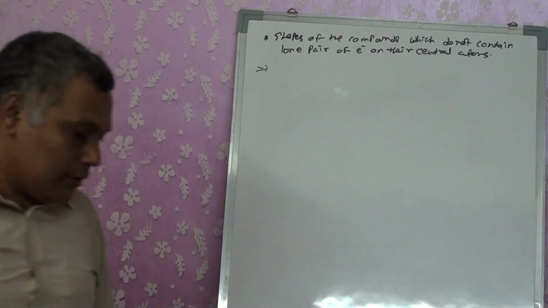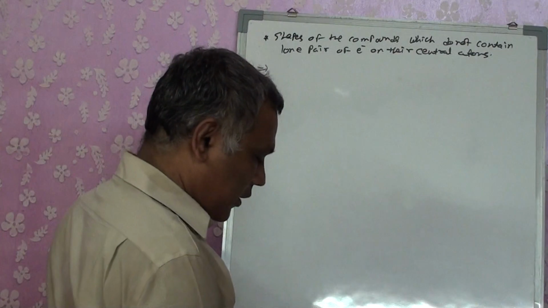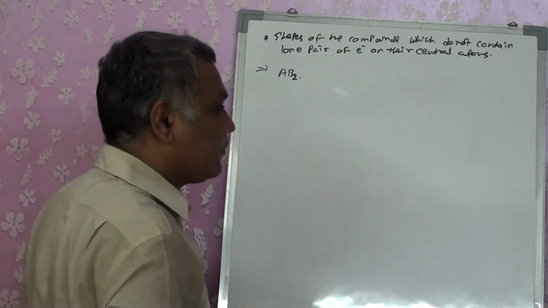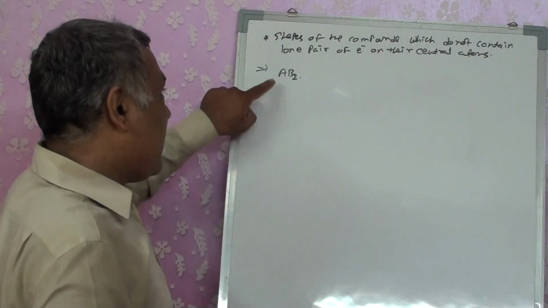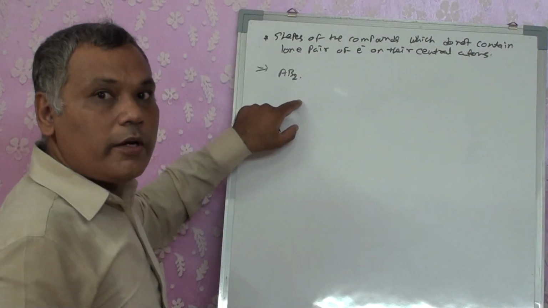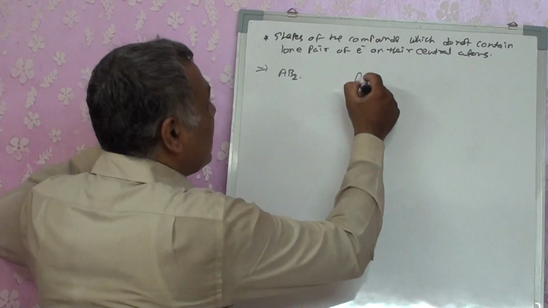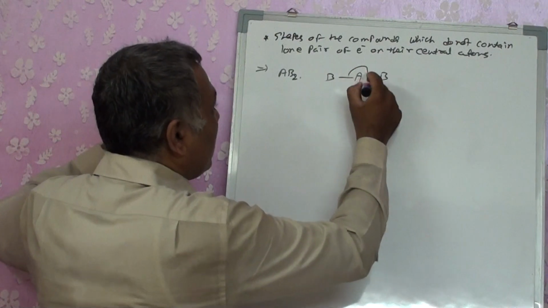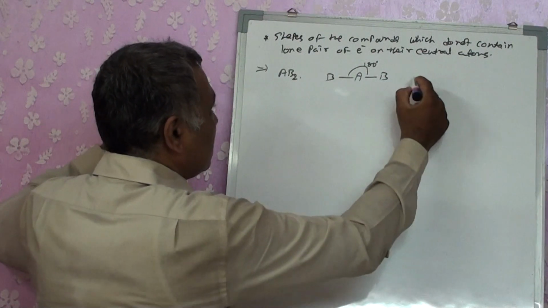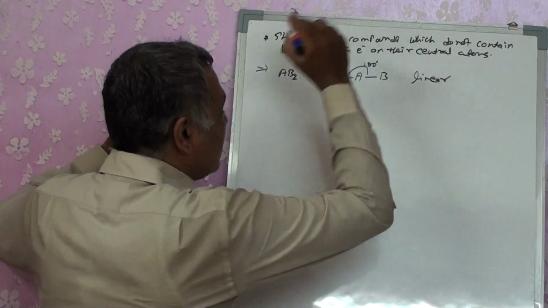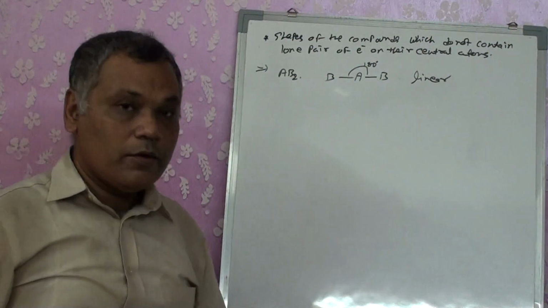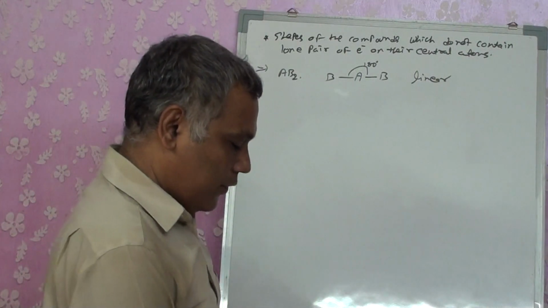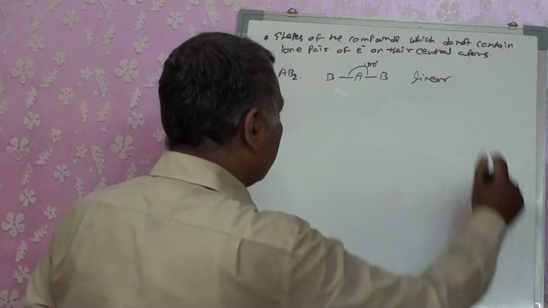For that case, the first example that we will be taking is a compound of AB2 type. Now what does it mean? A is a central atom, B are the bonded electrons. So A is an atom without a lone pair of electrons, which means it will have a bond angle of 180. Shape is linear. Bond angle you got as 180. Shape is linear. The example, we can write it as BeCl2.